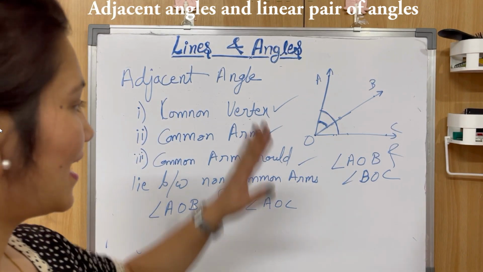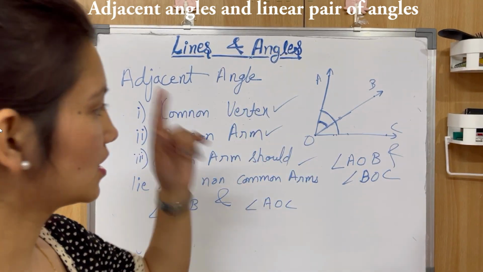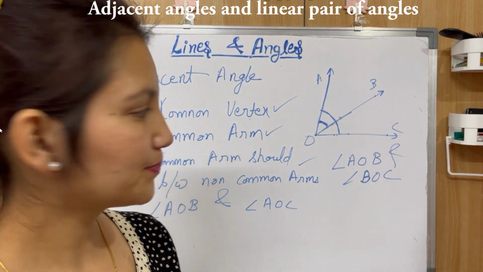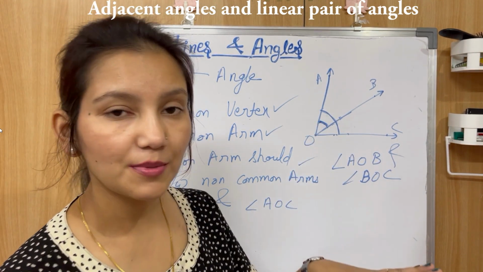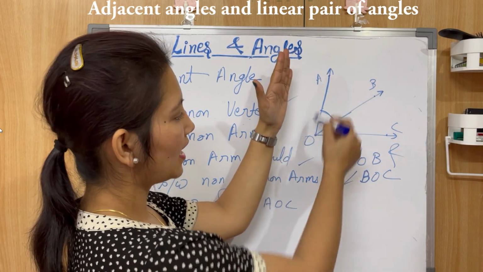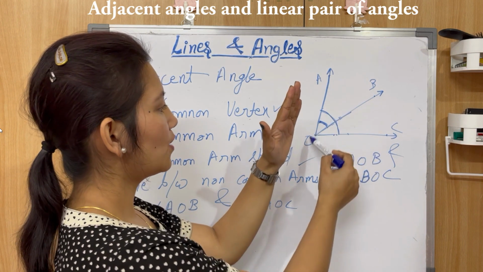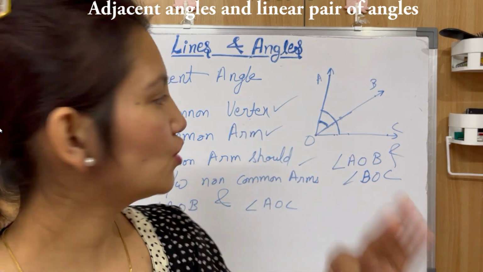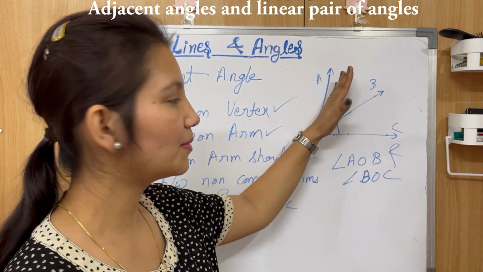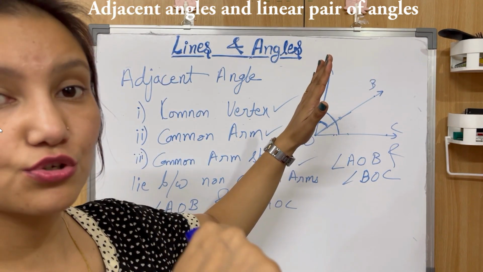Now let's check again for these three conditions. Yes, AOB and AOC both have the common vertex. Check. They have a common arm. So angle AOB has arms AO and BO. Angle AOC has arms AO and OC. So they have a common arm, that is AO, right? So this is the common arm, and second condition is also checked.